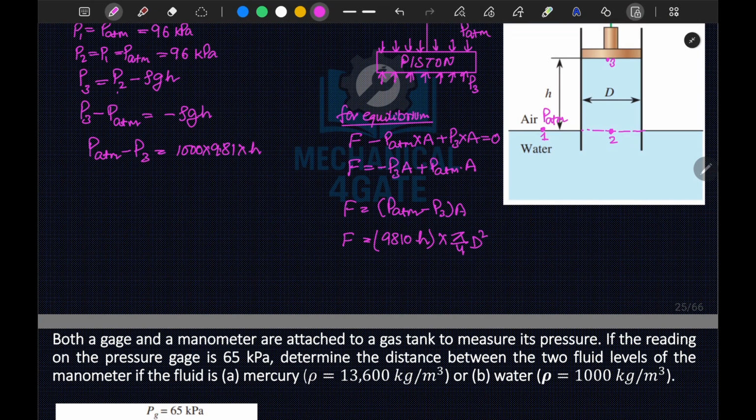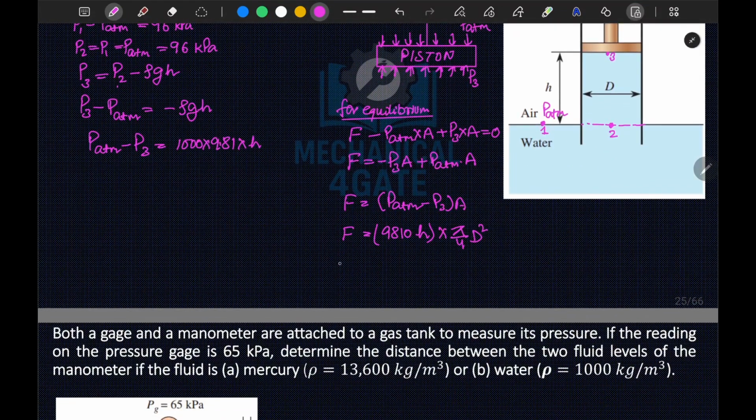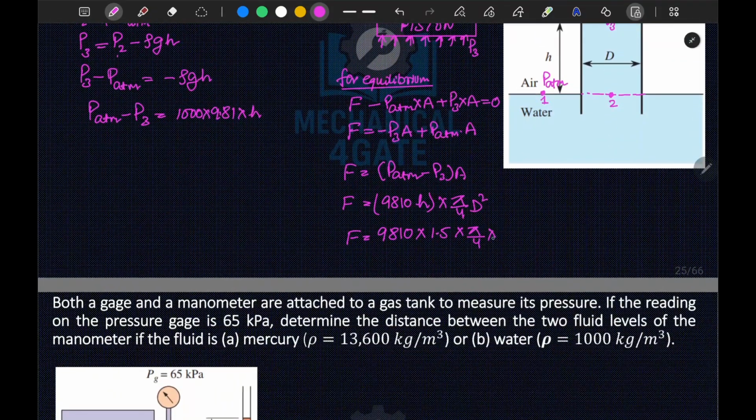Okay, but we have been given the value of D is equal to 30 centimeter, and H is equal to 1.5 meter. Let's substitute the values here. So F is equal to 9810 into H, which is 1.5 meter, into pi by 4 into D square, D is 0.3 meter, so 0.3 square.